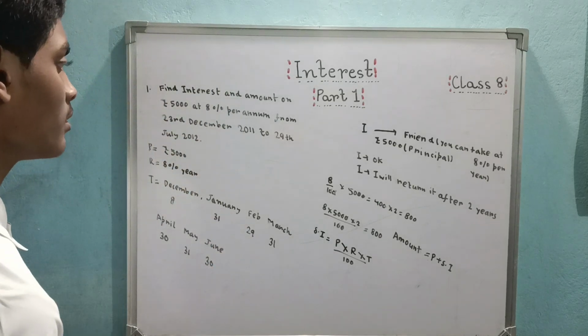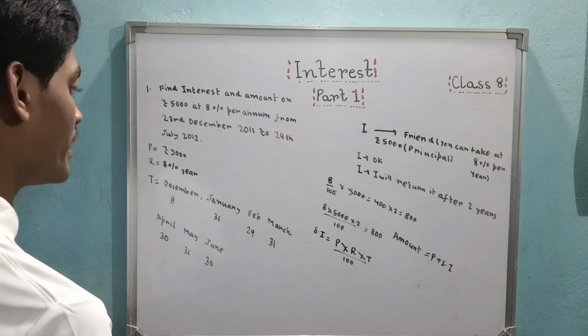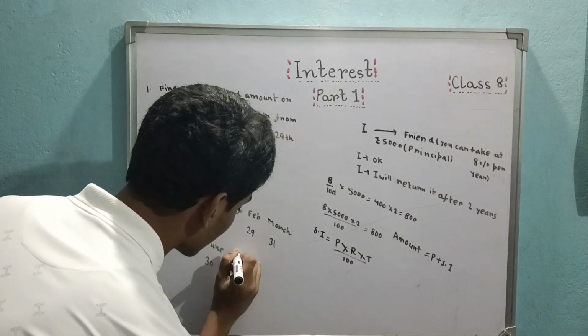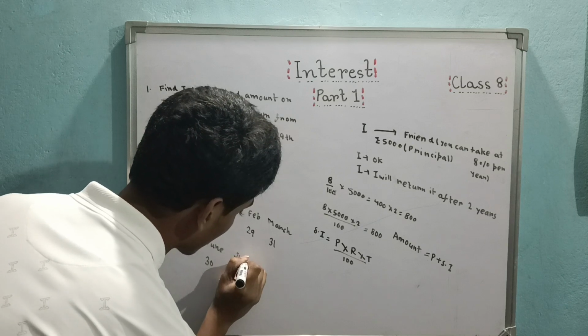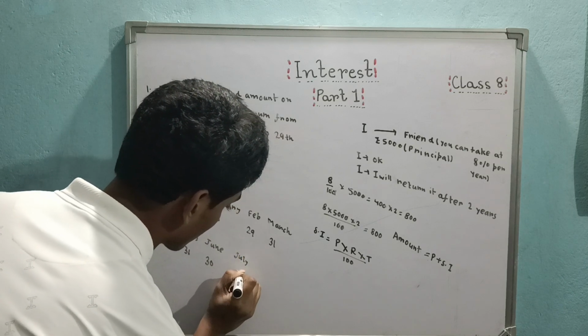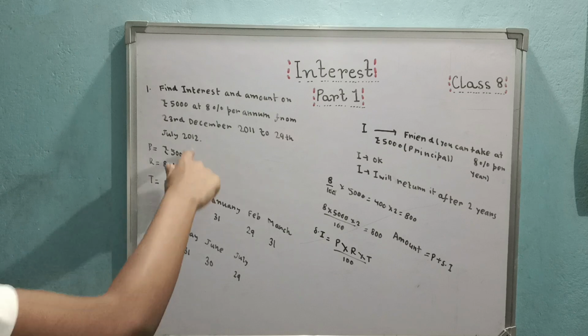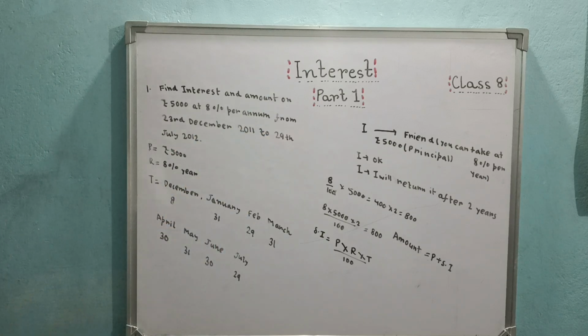And the July month, it's up to 29th. So 29 days. See, the last limit is 29th July. So obviously in July, 29 days.